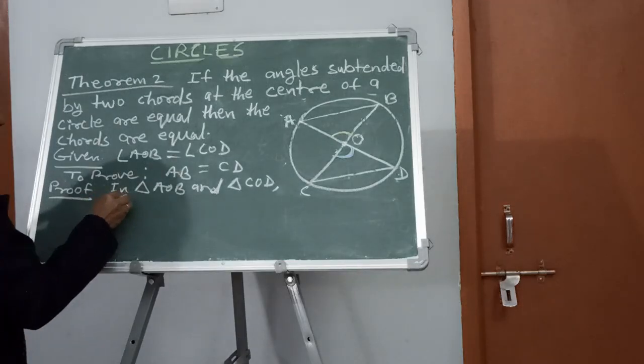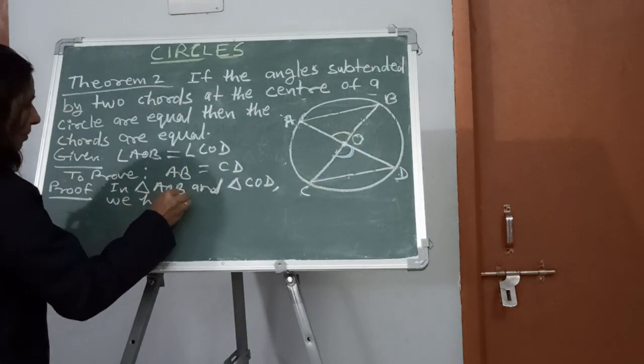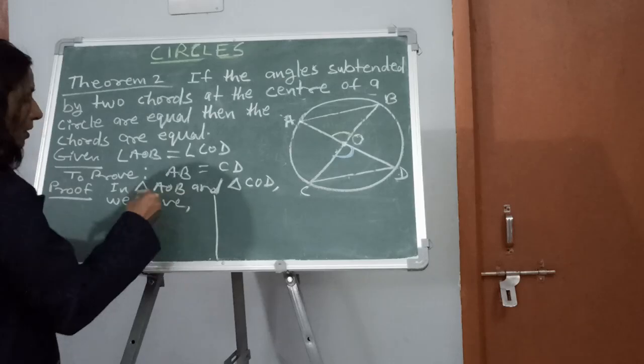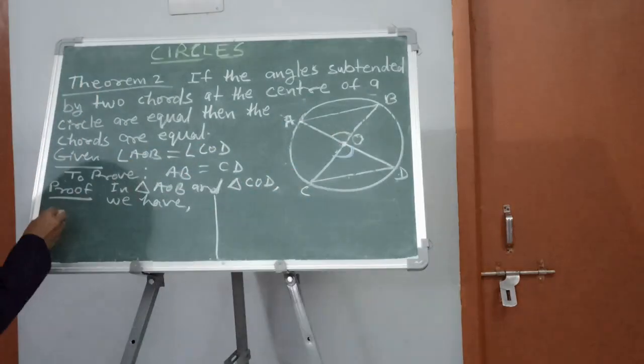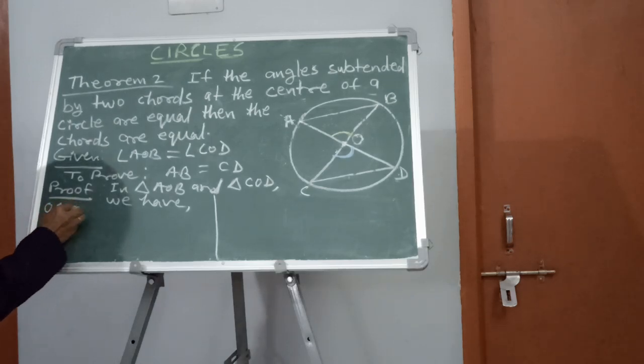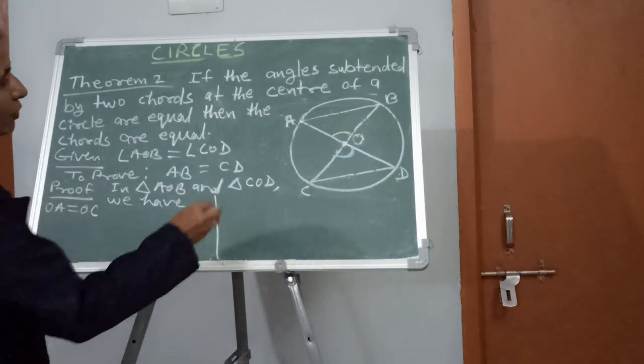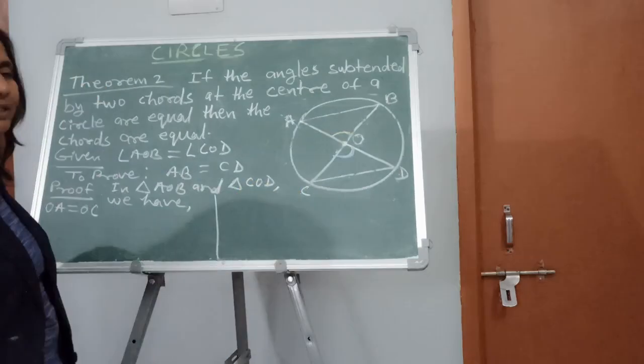We have OA is equal to OC. Why? Because OA is the radius and OC is the radius.